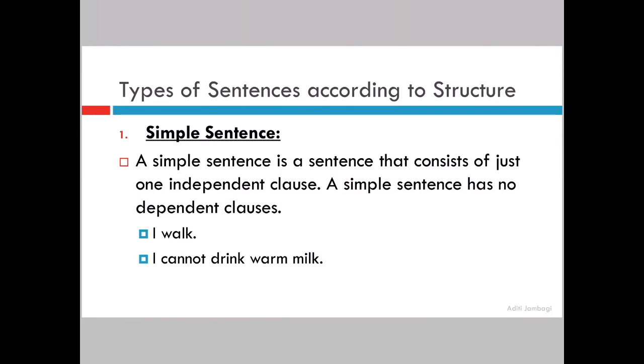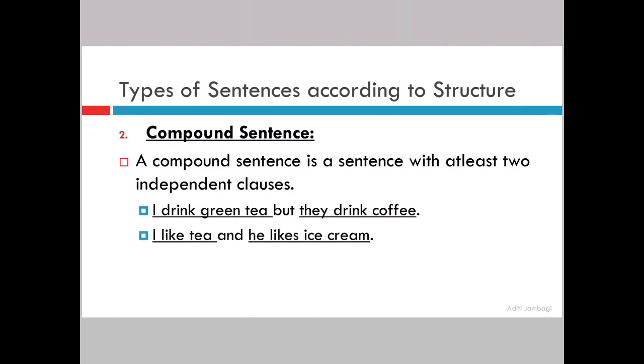Now let us understand what is a compound sentence. A compound sentence is a sentence with at least two independent clauses. So realize here also no dependent clauses are coming in the picture. We are talking until now only about independent clauses. So a simple sentence has only one independent clause. A compound sentence has at least two independent clauses.